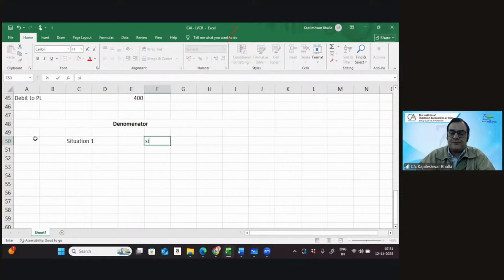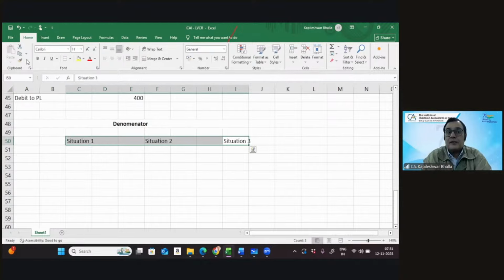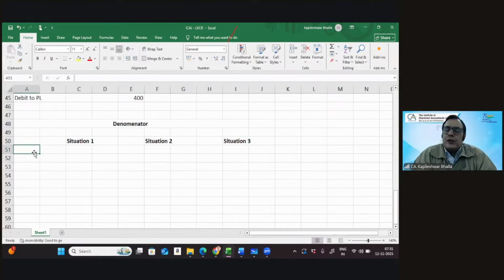Situation 1, situation 2. So my focus is looking at the denominator of a basic earning per share. I'm going to give you 3 situations, what comes to my mind. Number 1, I look at a denominator with the perception that there is a change in the denominator.